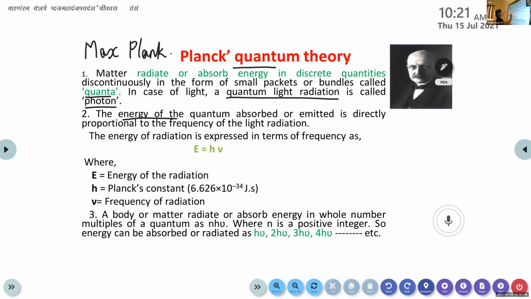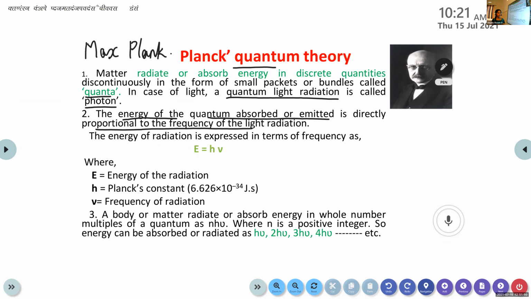The energy of the quantum absorbed or emitted is directly proportional to the frequency of light radiation. That means it will change depending on the frequency. If the frequency of the light or radiation increases, the energy of the quantum absorbed or emitted increases. Okay, that's the second point.